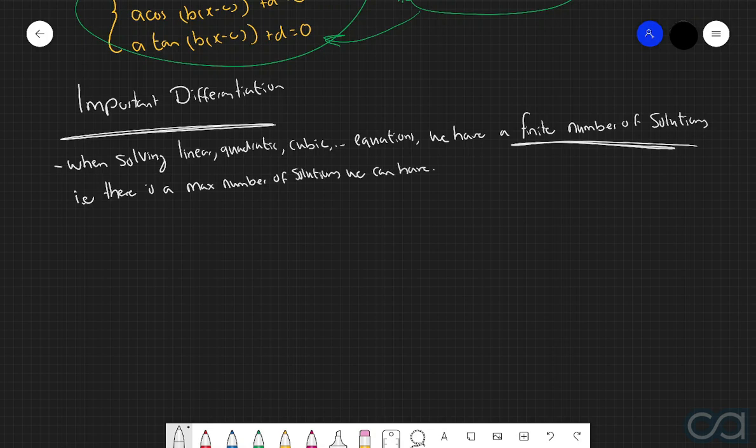And so the really important differentiation here between these polynomial equations and trigonometric equations is the fact that when we have an open domain, in other words, when we can consider any real value of x as our solution, then trigonometric equations have an infinite number of solutions.